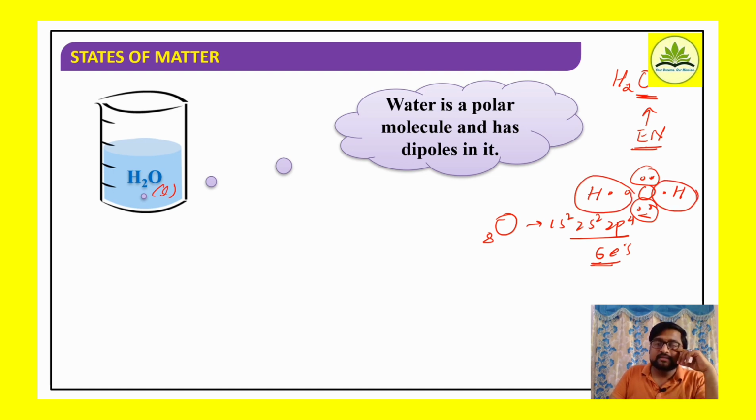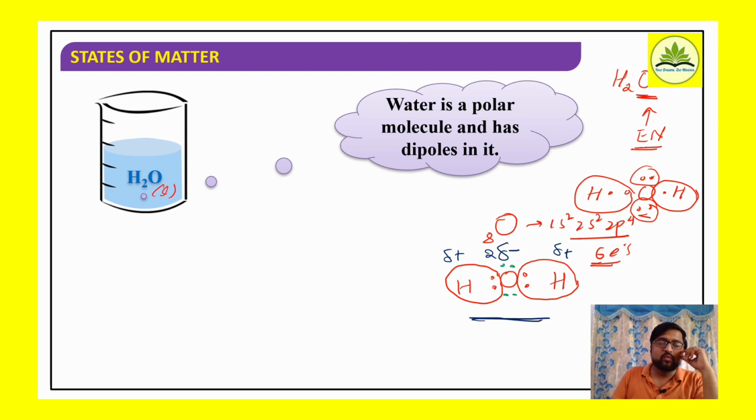Now, as oxygen is more electronegative, the shared pair of electrons will be present more towards the oxygen atom. Because of this, the oxygen atom carries a partial negative charge, and on the other hand, the hydrogen atoms carry partial positive charges.